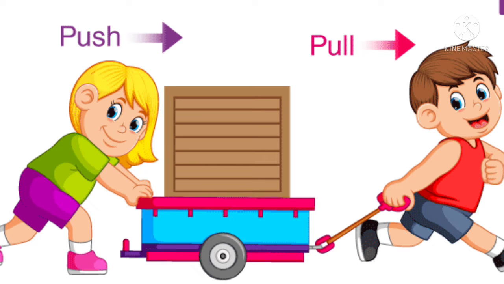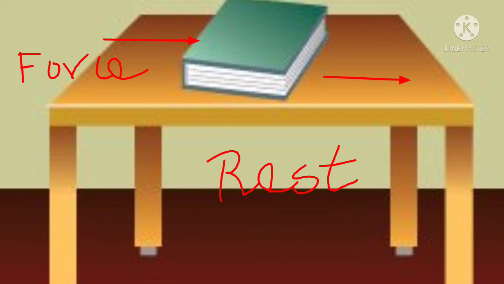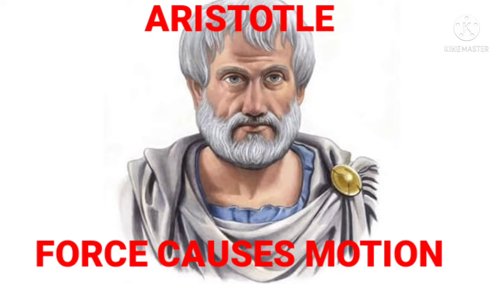Why does an object move? The object moves because something pushes or pulls on it. For example, if a book is at rest, it will not move unless a force is applied on it. In other words, in order to move an object, a force is required. About 2500 years ago, a famous philosopher Aristotle said that force causes motion.